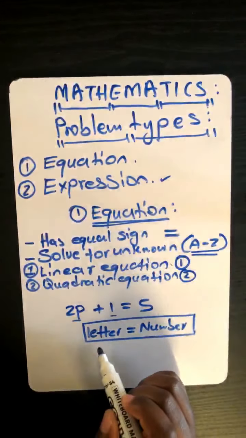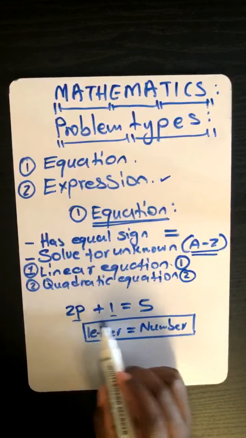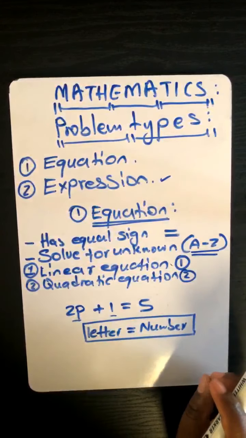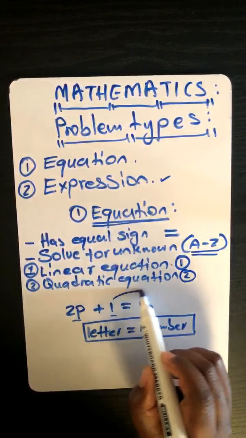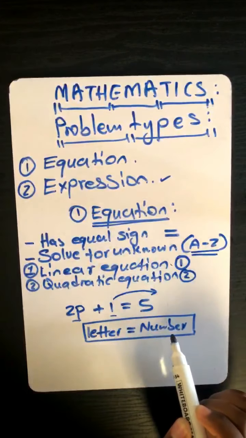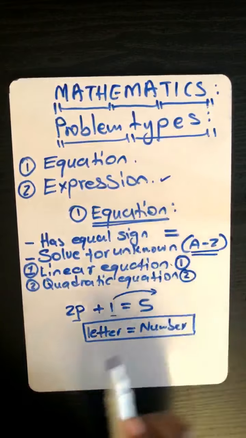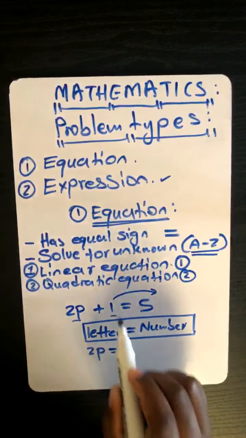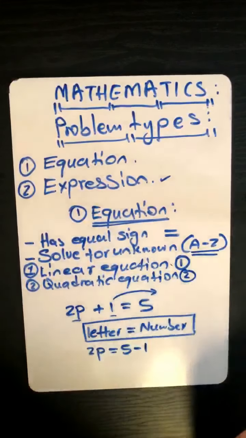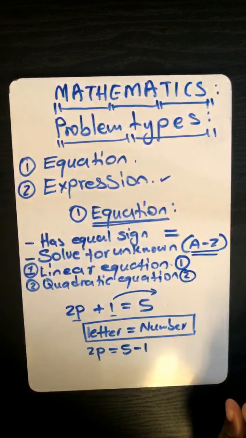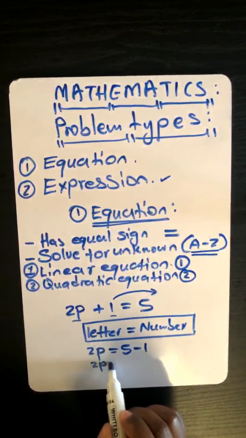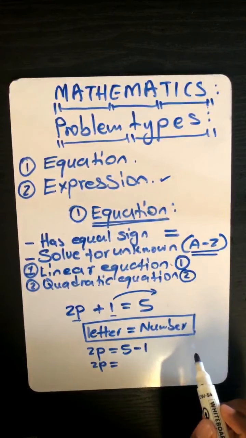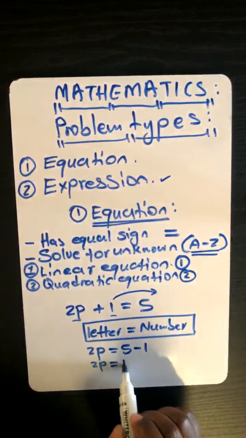Okay. So now, which term is just a number without a letter? It's 1. Yes, it's 1. So we take it to the other side. So that means we remain with 2p is equal to 5. But you remember, when you take it to the other side, it becomes minus 1. Okay, so we have 2p is equal to, what is 5 minus 1? 5 minus 1 is equal to 4.